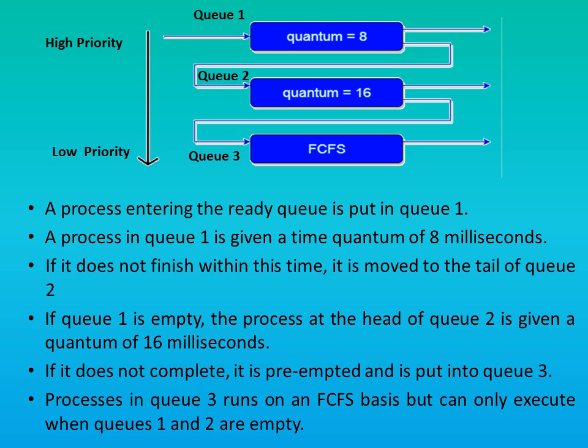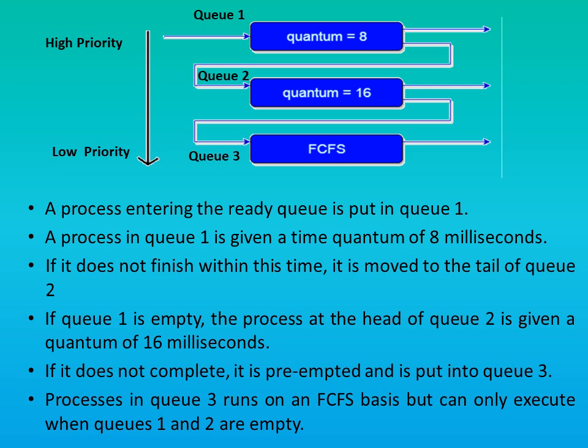Now, if Q1 is empty, then the process from the head of the Q2 is selected and is given a quantum of 16 milliseconds. If the process completes within 16 milliseconds, then the process exits the system.